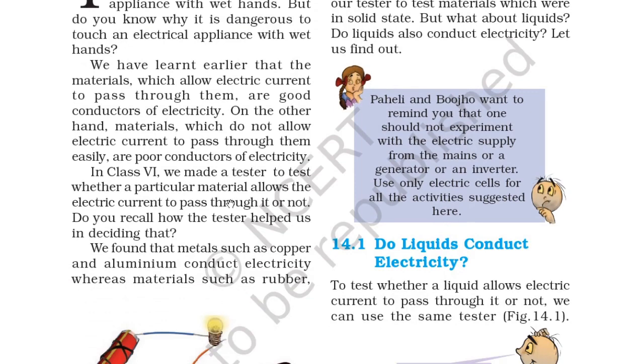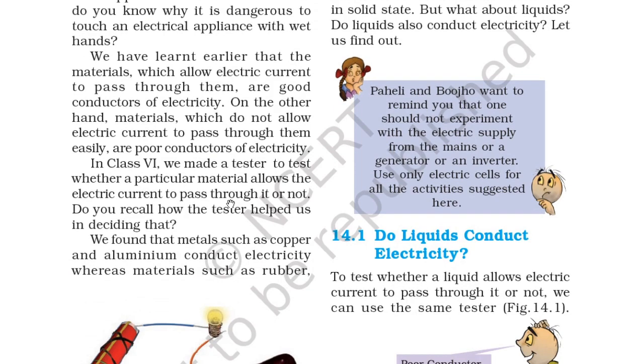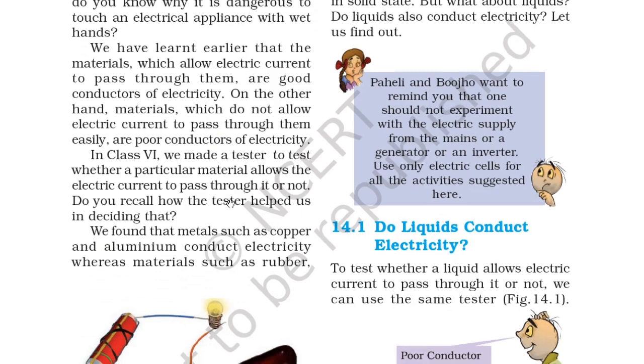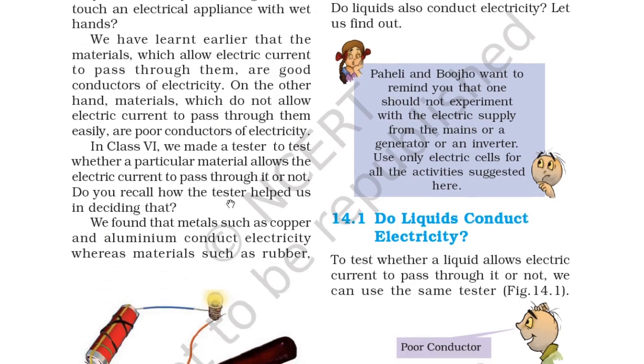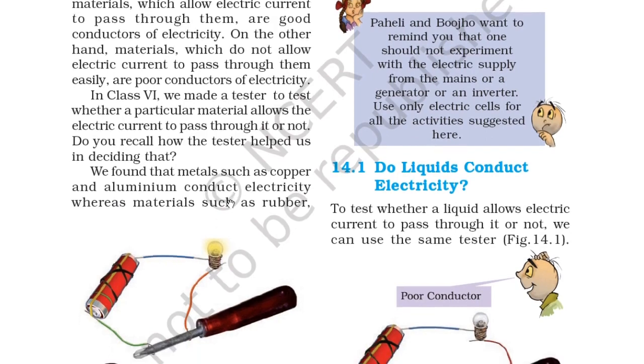We have learnt earlier that the materials which allow electric current to pass through them are good conductors of electricity. On the other hand, materials which do not allow electric current to pass through them are poor conductors of electricity. So in class 6 we made a tester to test whether a particular material allows the electric current to pass through it or not. Do you recall how the tester helps us in deciding that?